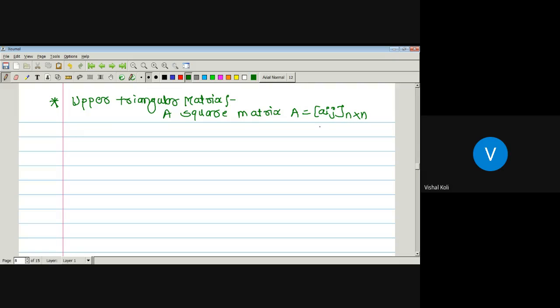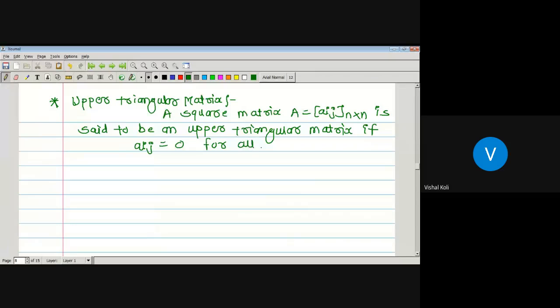The square matrix A is said to be an upper triangular matrix if the elements Aij equal 0 for all i greater than j.